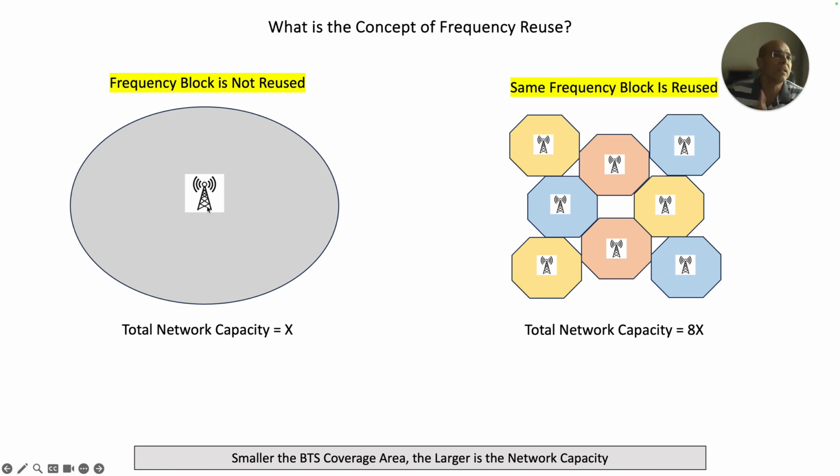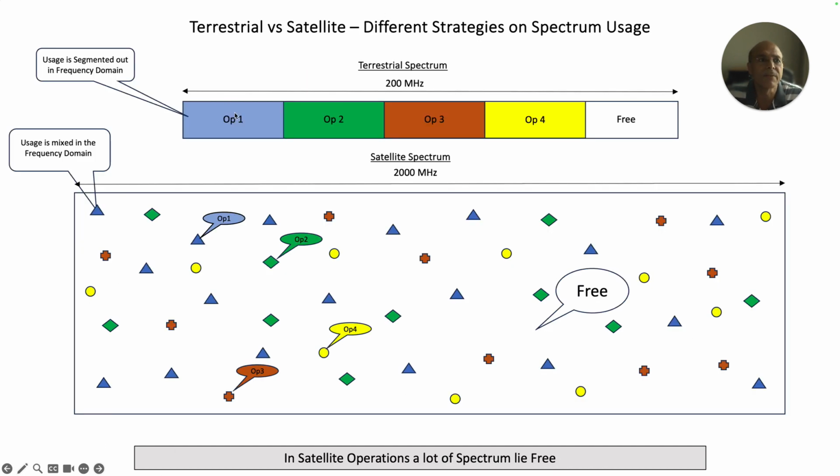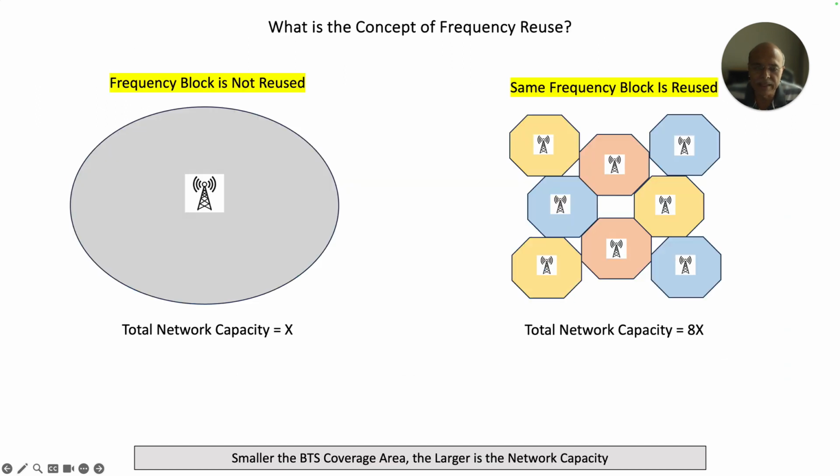Now, if I have only one base station serving a geography of hundreds of square kilometers, and I have a block of spectrum, let's say 50 megahertz, right? Let's assume that this block is of 50 megahertz. I'm just making it up. And then I go to this chart and I say 50 megahertz is being served by a single base station, let's say around 200 square kilometers. I'm just making up some number.